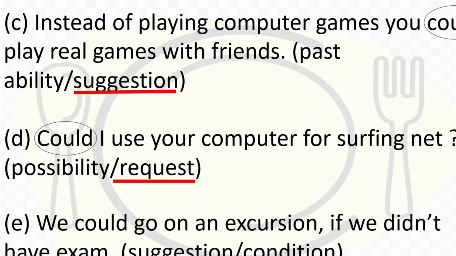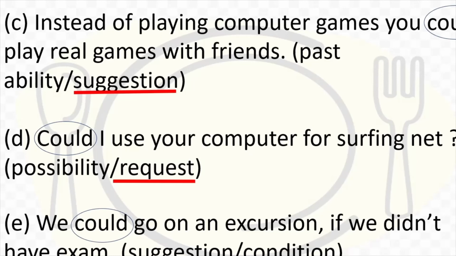We could go on an excursion if we didn't have an exam. So now here we could go on an excursion. But there is a problem here. What? That exams are there. So it is a condition. If we didn't have an exam, suppose the condition is such that we don't have this exam, then we could have gone on an excursion. So it is a condition. Okay. So see, these are 5 different situations where the same word could is used, but everywhere it has got a different meaning. Alright, it is used in different contexts.